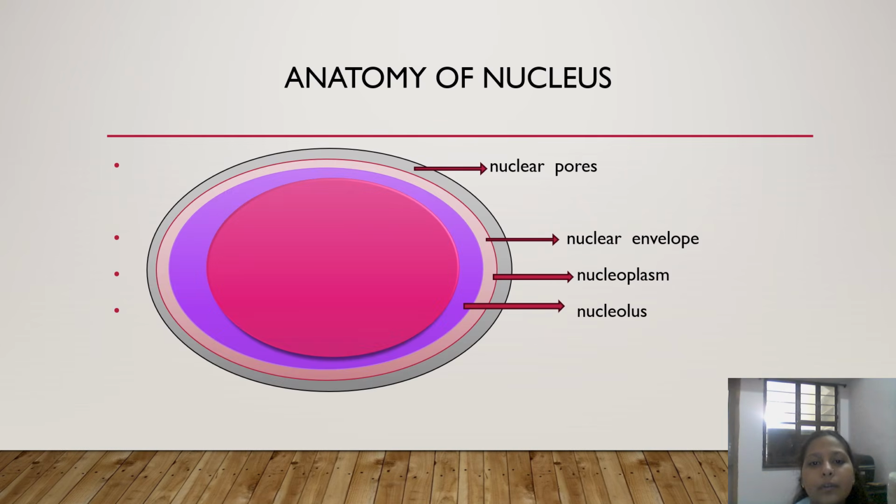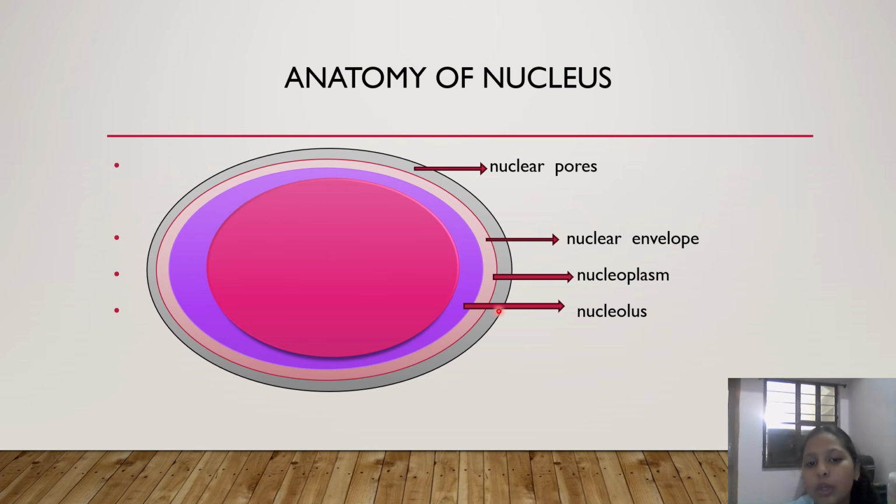If you see, this is the anatomy of a nucleus. This is how a nucleus looks. It has nuclear pores and a nuclear envelope. Nuclear pores help any substance to get in or out. Then this is the nuclear envelope. Nucleoplasm is basically the substance filled inside the nucleus. If you remember, in the anatomy of an animal cell we studied cytoplasm. Like cytoplasm is filled in the cell, that's how nucleoplasm is filled inside a nucleus.